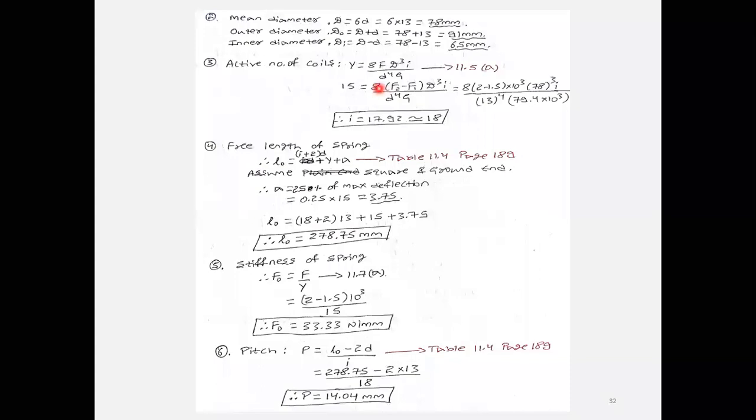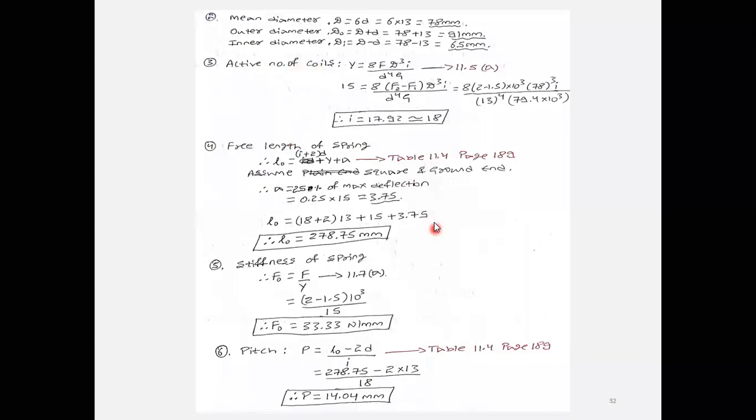F2 minus F1, that is 2 minus 1.5 into 10 raised to 3, you will get 0.5 into 10 raised to 3. Substitute that. Capital D is calculated as 78. Small d is calculated as 13. G, we have taken from the data book properties of material. Substitute that value. From this, you will calculate the value of i. It is 17.92. You cannot take decimal values for number of turns. For that reason, I will take the next higher number, 18. This is the active number of coils.